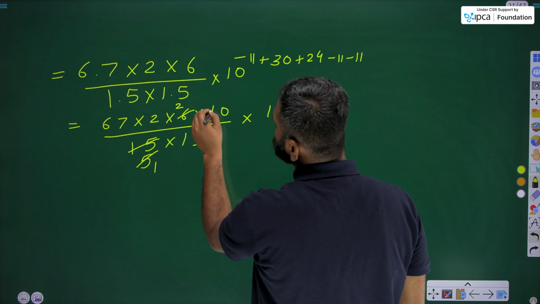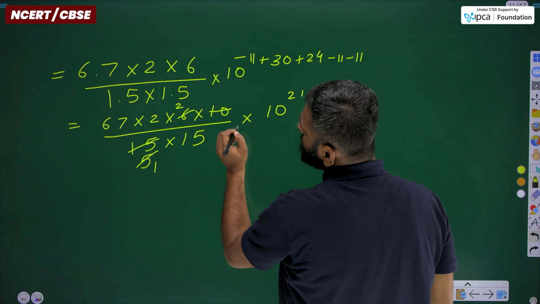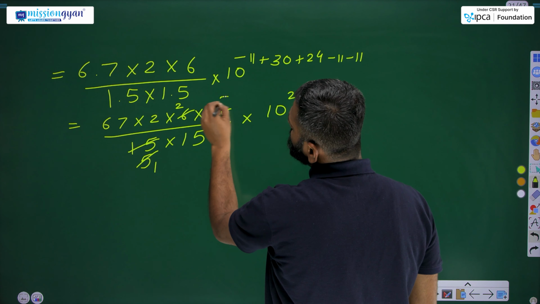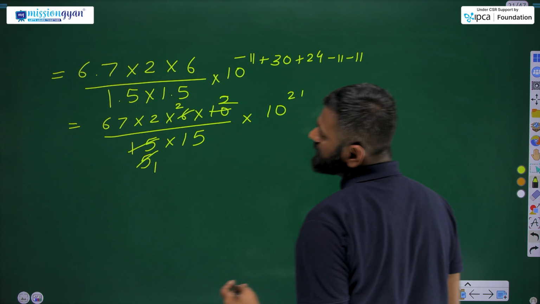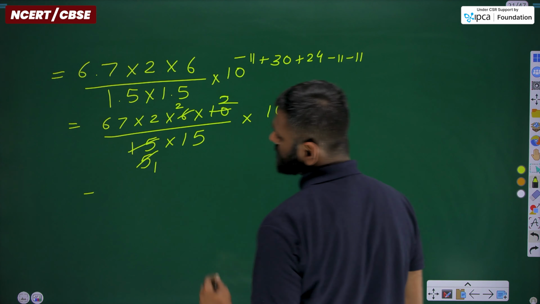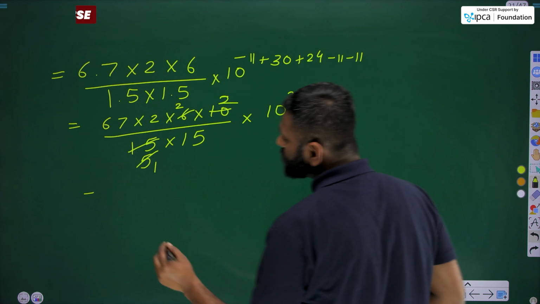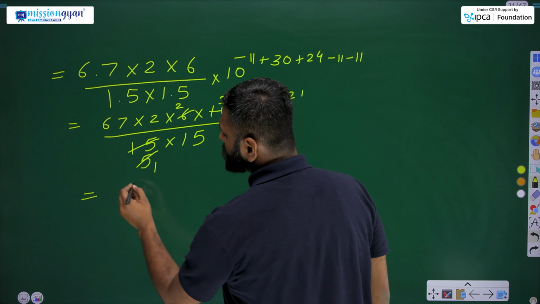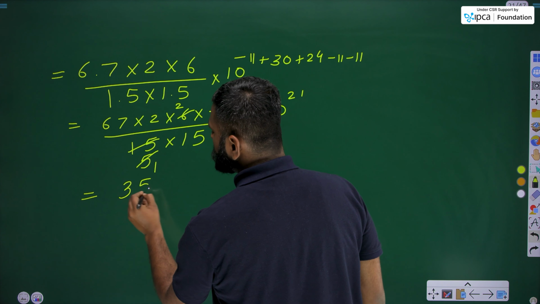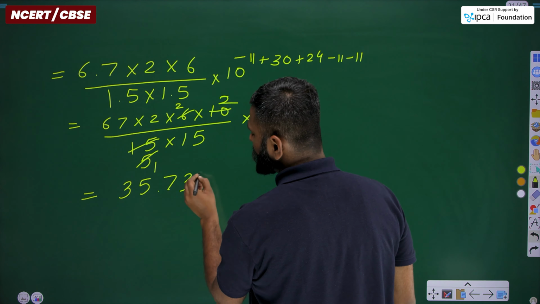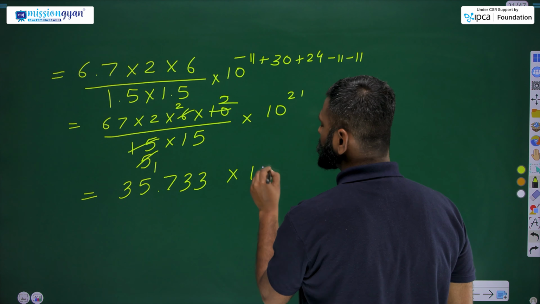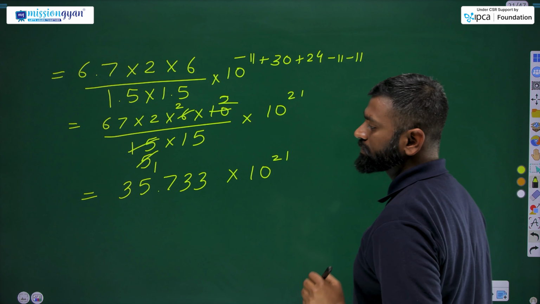Dividing it with this, we'll get here 5. Now, by multiplying this all and further solving this whole value, we'll get the value of 35.733 into 10 raised to power 21.